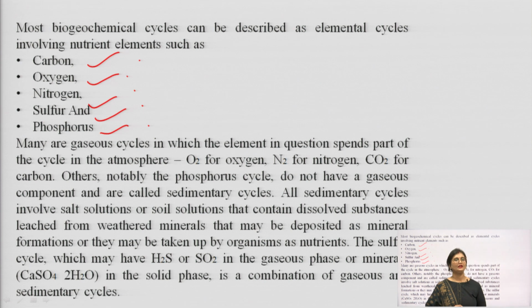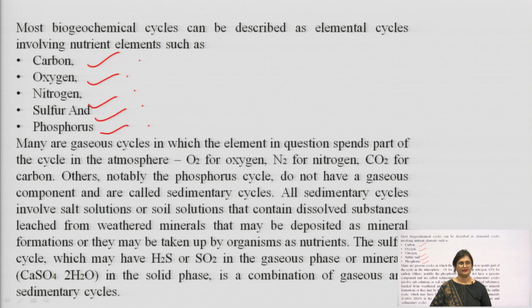Many of these are gaseous cycles in which the element in question spends part of the cycle in the atmosphere, for example oxygen, nitrogen and carbon. Others, notably the phosphorus cycle, do not have a gaseous component and are called sedimentary cycles.